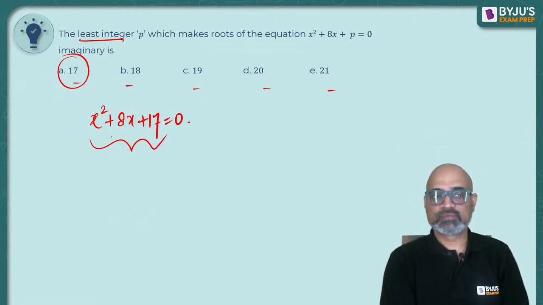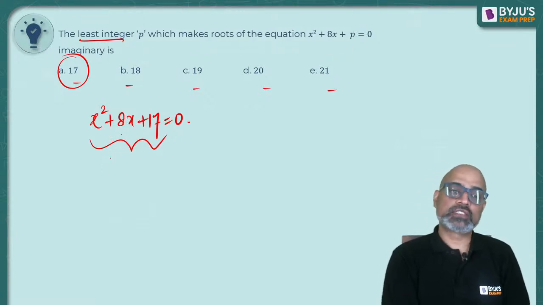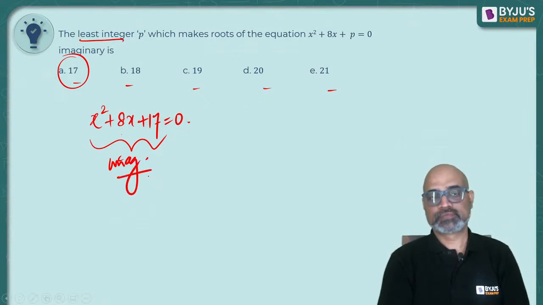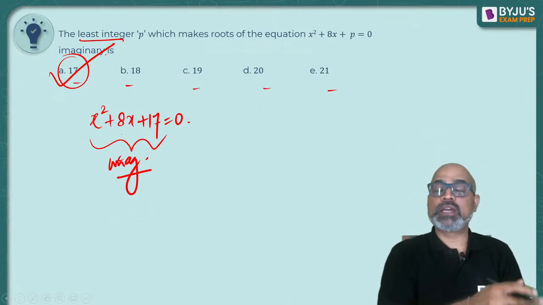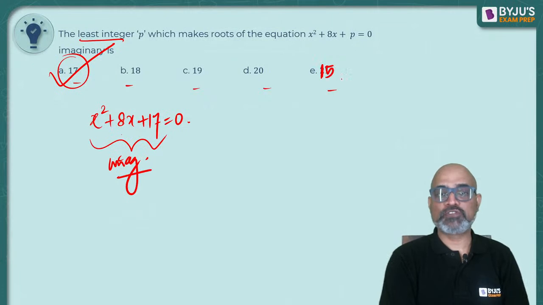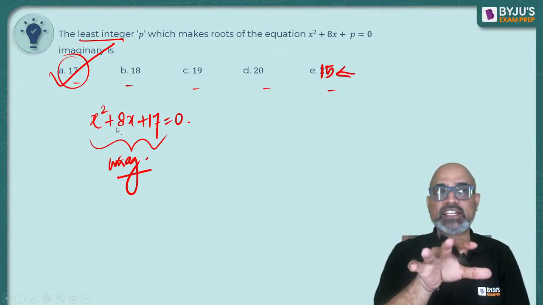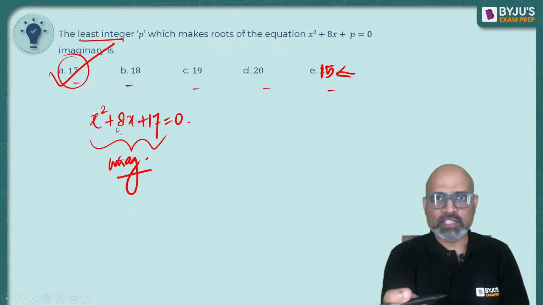Okay. Since you can't factorize it, its roots are imaginary. And 17 becomes your answer. Suppose you are able to factorize it, suppose one of the options was 15, and if you started with 15, can you factorize 8 into 2 parts so that the product is 15? You can, 3 and 5. So this won't be your answer.